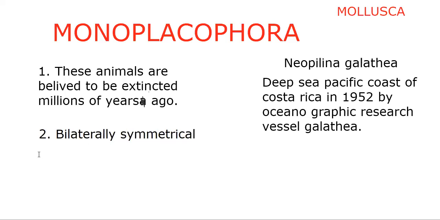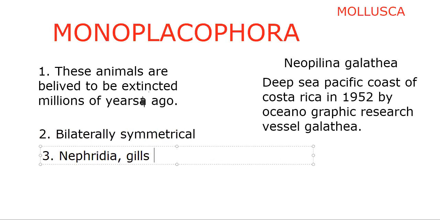Okay, but some of the members of phylum Mollusca are asymmetrical, isn't it? That will come in the next class, Gastropoda. So that's why we are specifying here bilaterally symmetrical animal. Nephridia and gills, excretory and respiratory organs, show serial repetition.